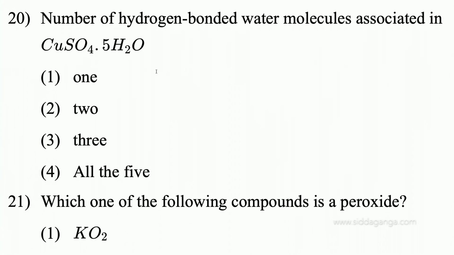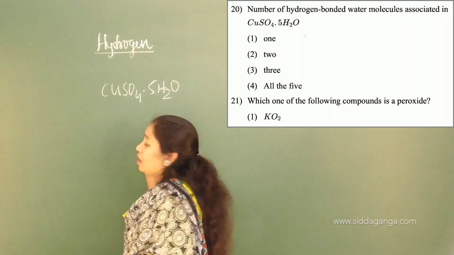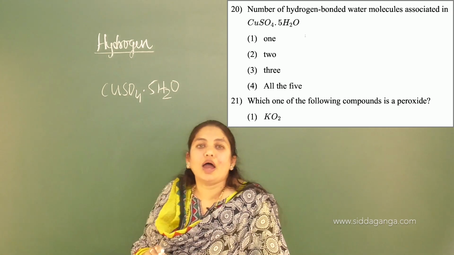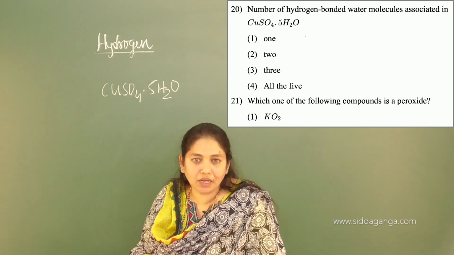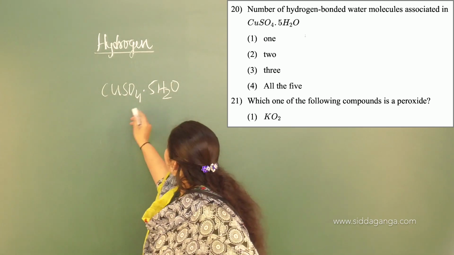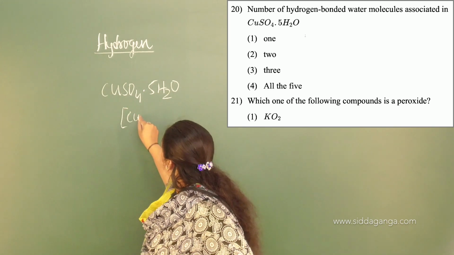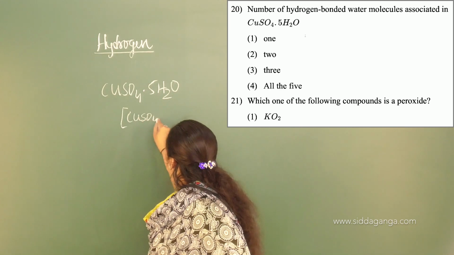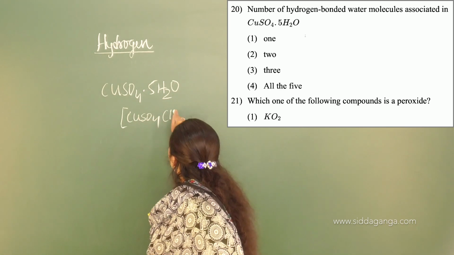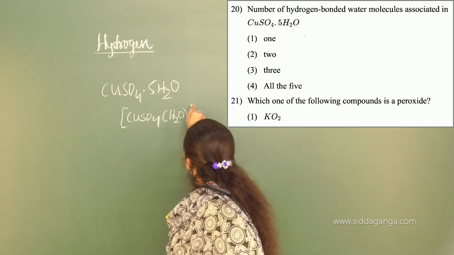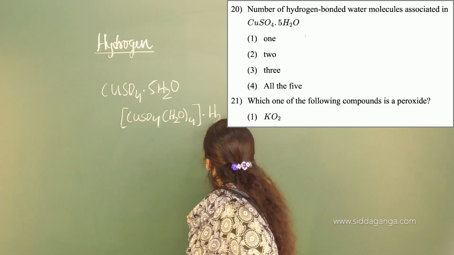Okay, the next question, very important again, based on coordination compounds. The number of hydrogen bonded water molecules associated in copper sulfate pentahydrate, CuSO4·5H2O. How many water molecules are hydrogen bonded? That is the question. If you represent this copper sulfate, actually it is a coordination compound, it will be represented as [CuSO4(H2O)4], with one water molecule written outside the bracket.